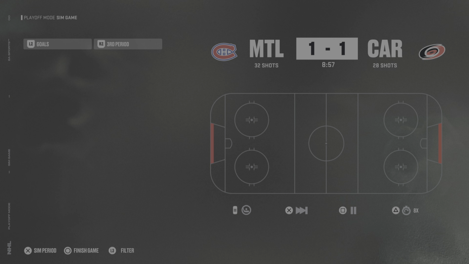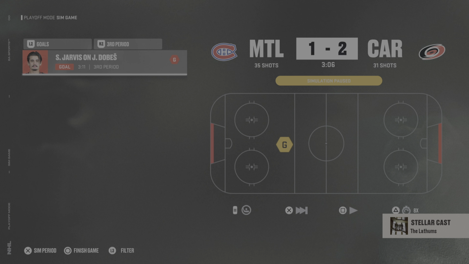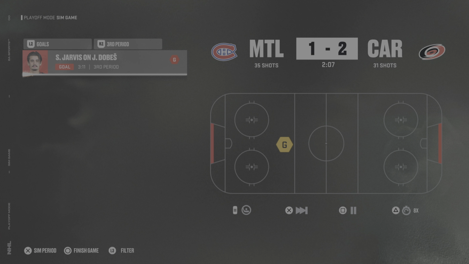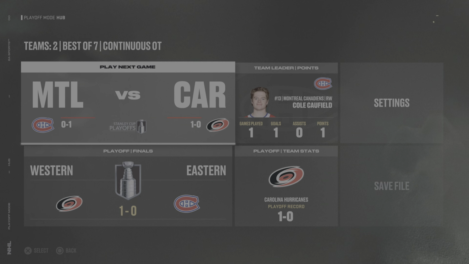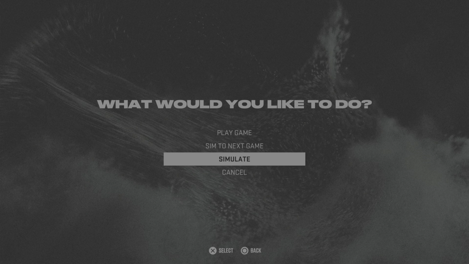And 10 minutes left in the third. But I don't think Carolina on the power play, what I don't think EA knows is Carolina is going to score right there. Until they do know. And 2-1 after two. Or no, sorry, after three. That was the third. My bad. So Carolina takes game one. And let's get into game two here.